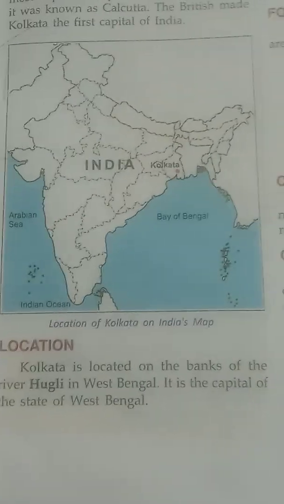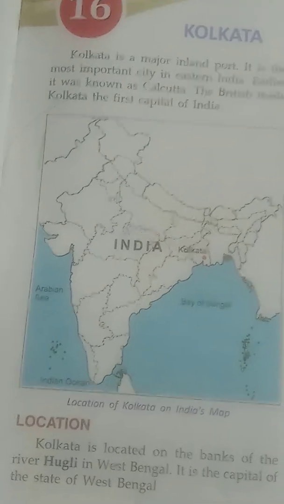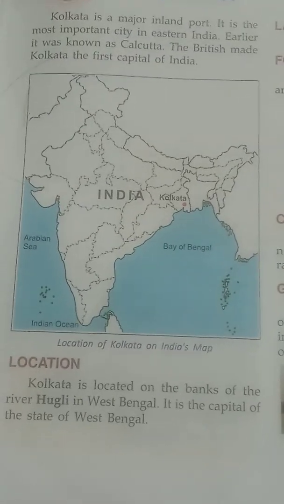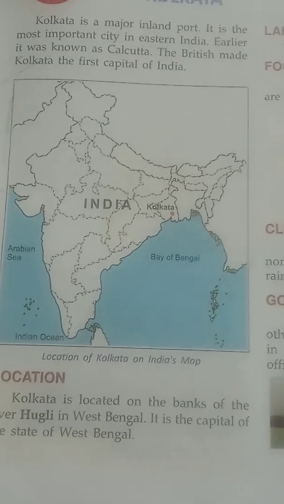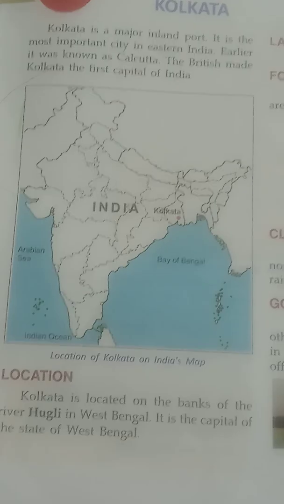Let us come see the climate here. The climate of Kolkata is mostly hot and humid during the summer season. During early summer, heavy rains and thunderstorms strike.